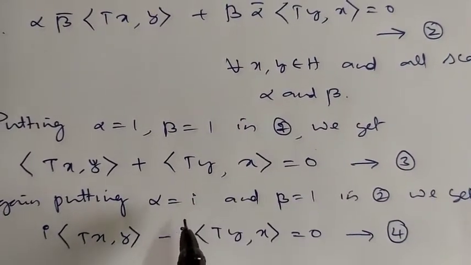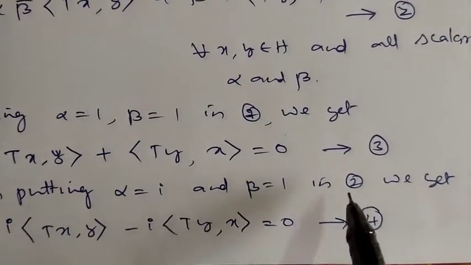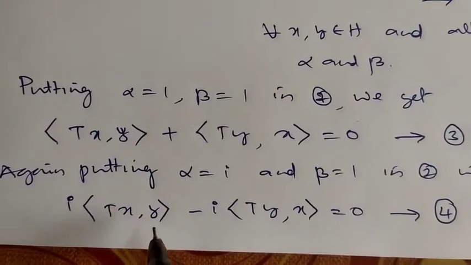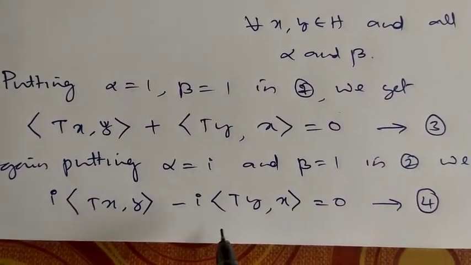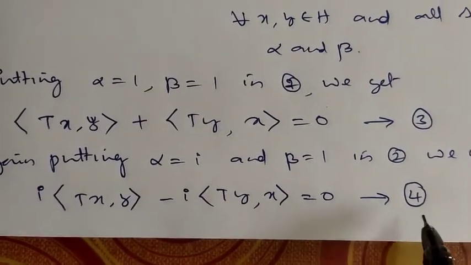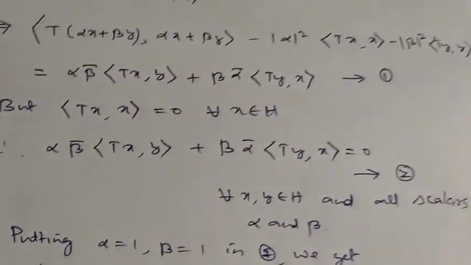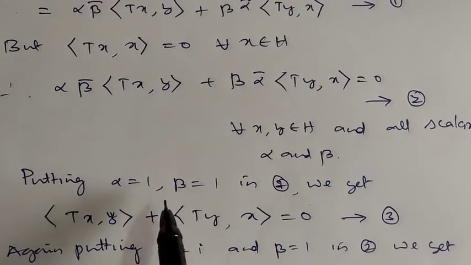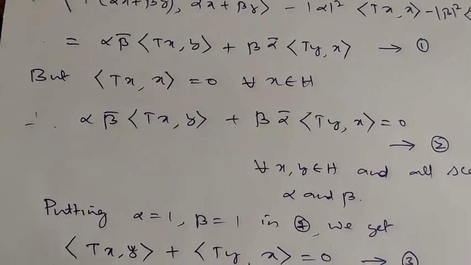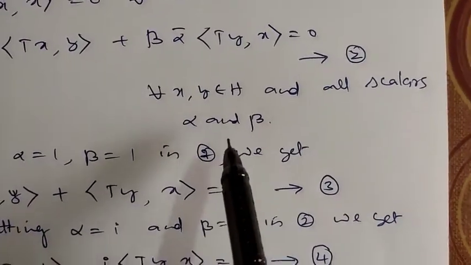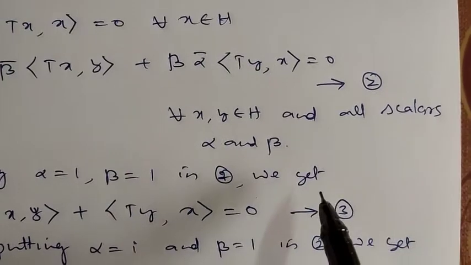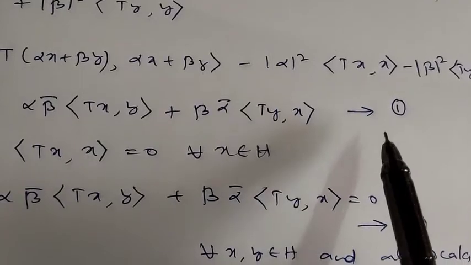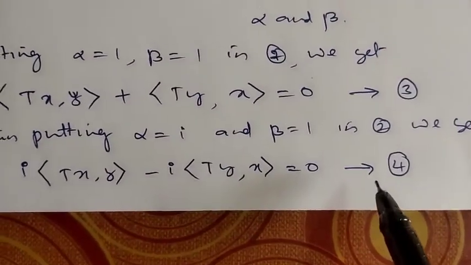Now again put alpha equal to i and beta equal to 1 in (2). We get i times the inner product of T(x), y minus i times the inner product of T(y), x is 0. Call this number 4. I am taking different values for alpha and beta because the result 1 should be true for all scalars alpha and beta, meaning alpha and beta may take any value. So you got it as 4.